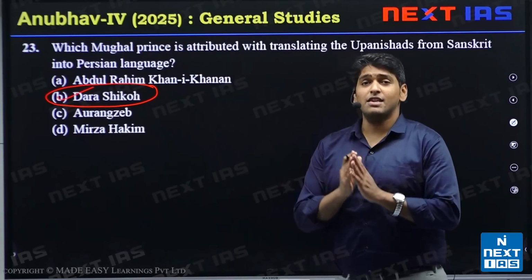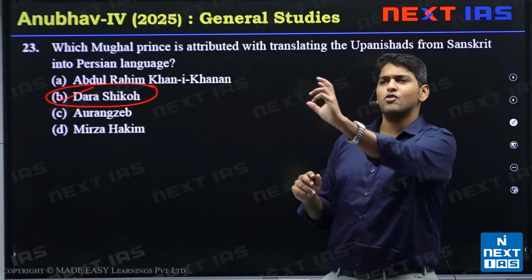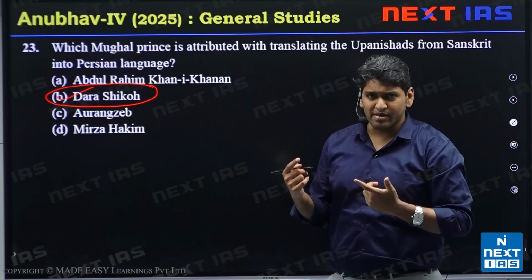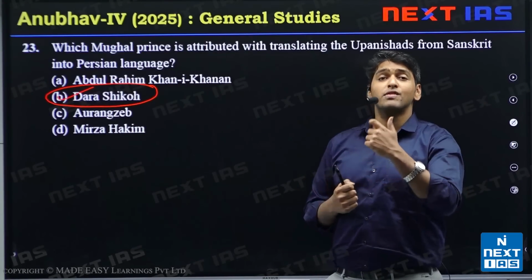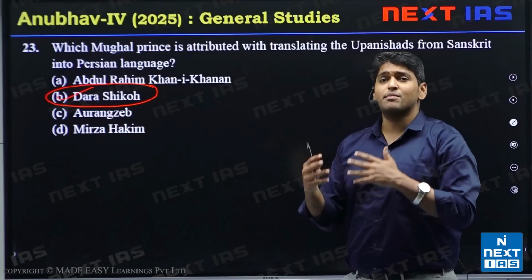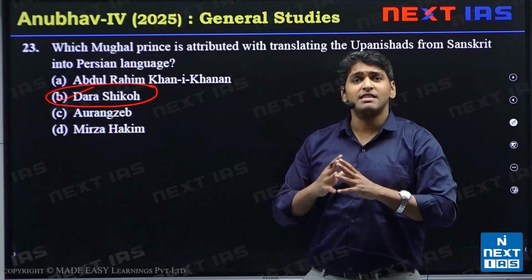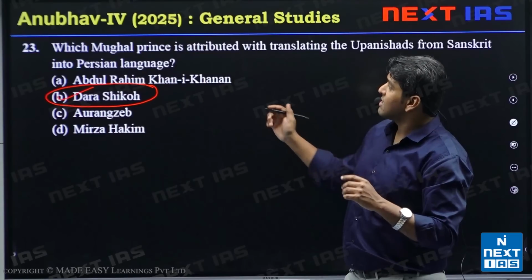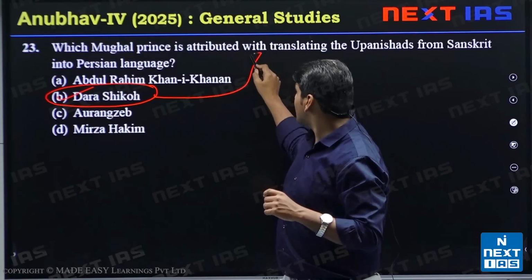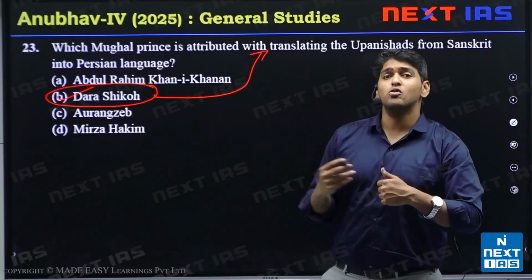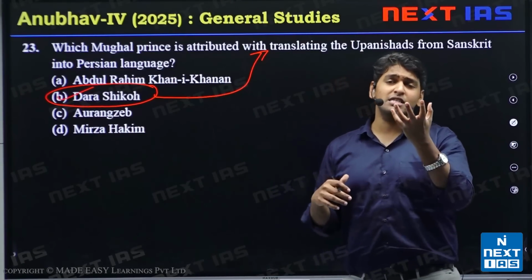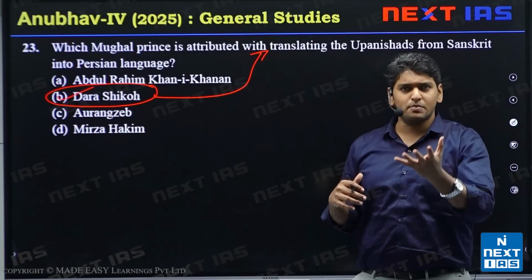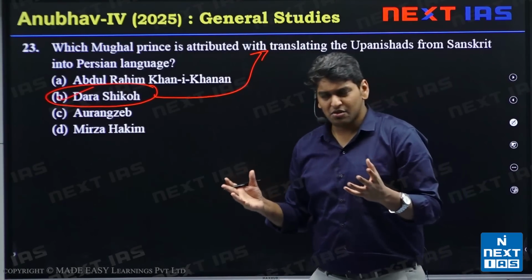He was also a favorite because he was more like Akbar in his temperament. He was more liberal and more inquisitive; he wanted to explore other religions, philosophies and ideas. That's why he also ordered the translation of the Upanishads, so that he could learn more about them, and this knowledge in the Upanishads could be expanded and shared.